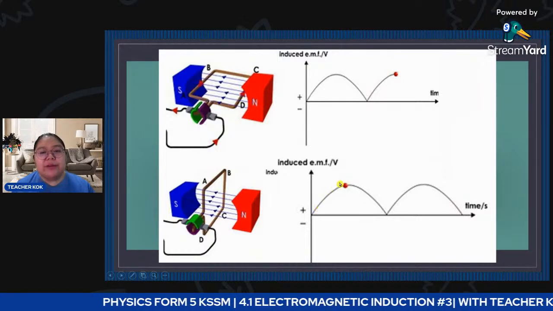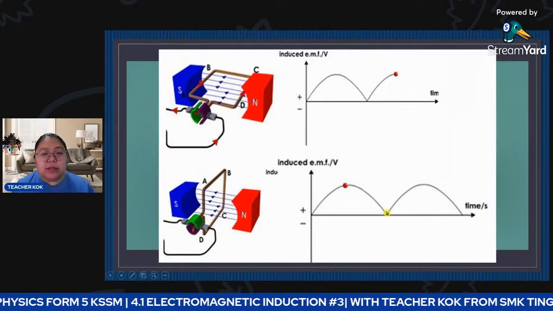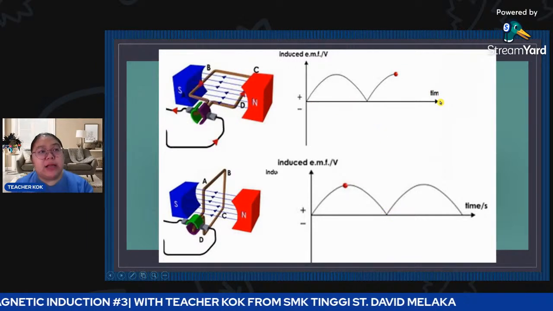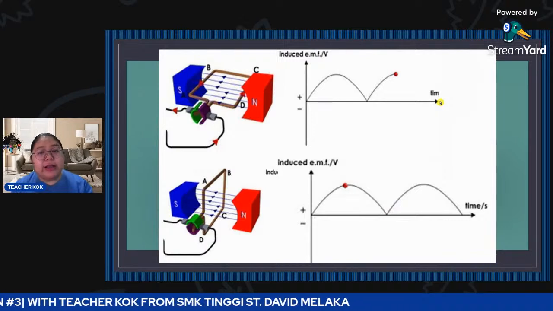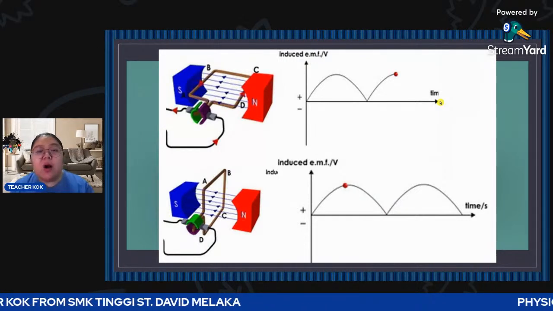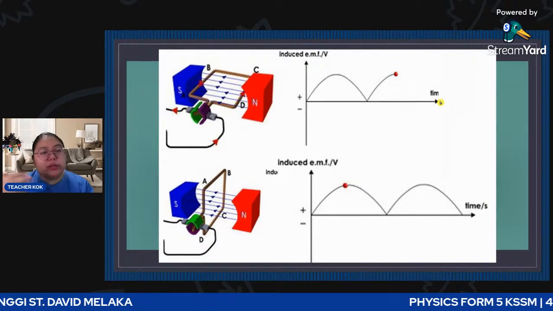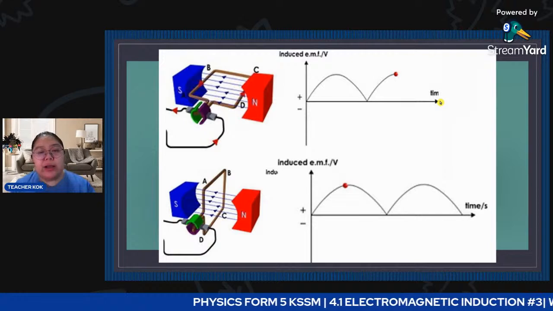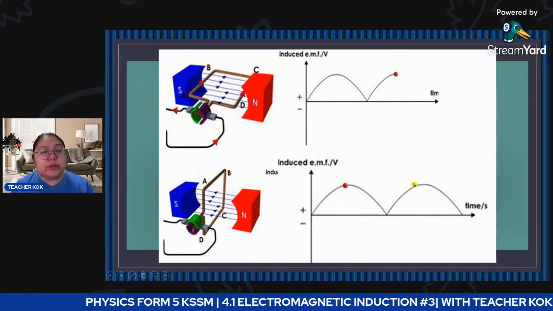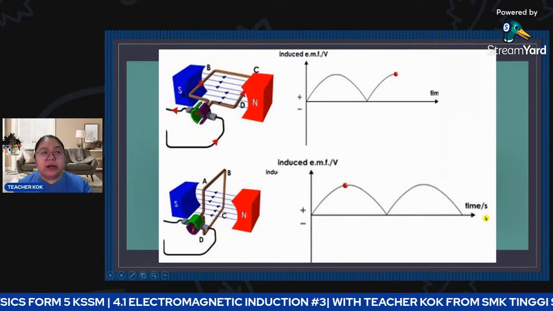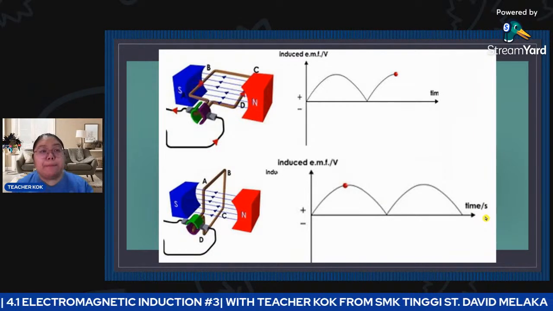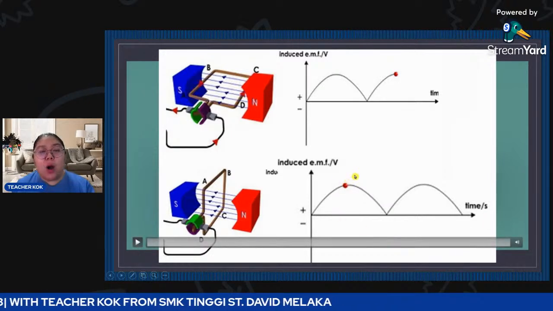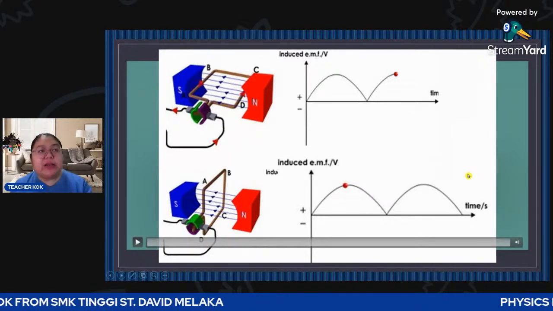You can see the galvanometer direction is always the same, above the graph. Above the graph means direct current, not alternating current. Alternating current means positive, negative, positive, negative. But this one always produces positive. When you plot the graph of induced current versus time, the graph is always above. This is direct current, and we call this one complete oscillation for the generator.